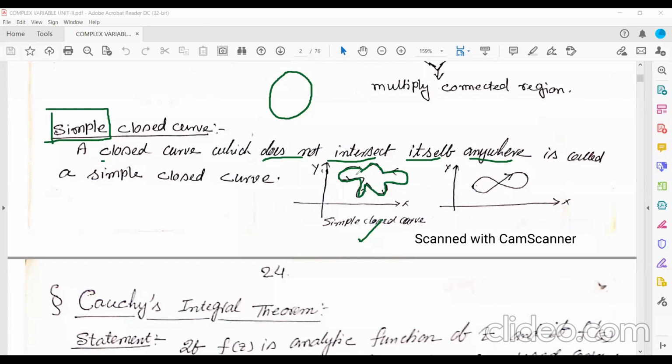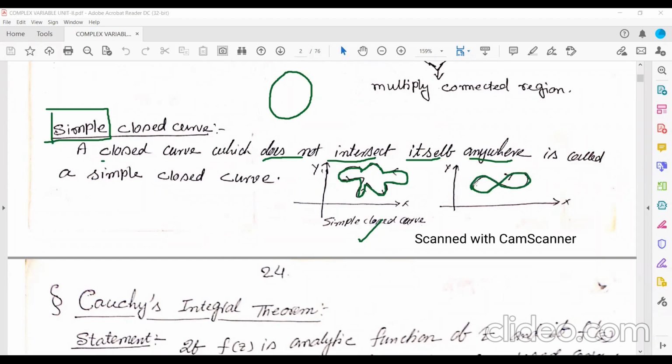Now see here, this curve is also a closed curve, but this curve is not a simple closed curve. Why? Let us consider this one. I am starting from here. It's going like this, like this, then ending at the same point.